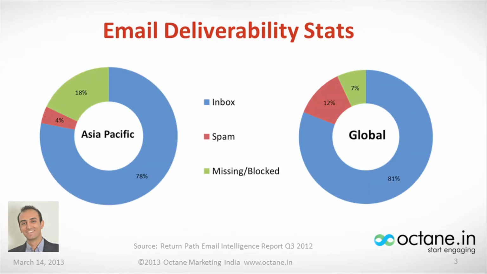Now, talking about some global numbers in terms of global email delivery stats. Globally, for every email that you send out, you get 81% inbox delivery, followed by 7% in spam and 12% which goes missing or blocked at the ISP level filtering. If you talk about the Asia Pacific numbers, the inbox number goes down again. It's at 78% inbox, 18% missing and blocked, and 4% in the spam. So these are global numbers which talk about delivery.